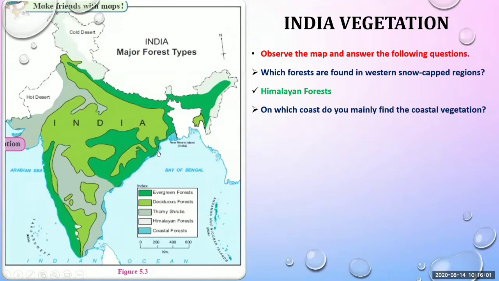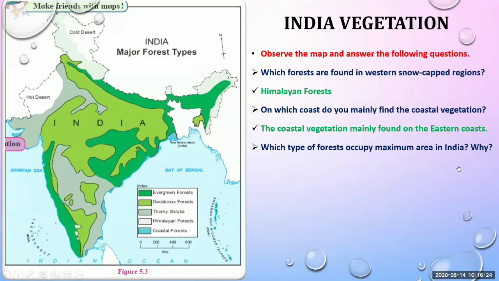This type of forest we can see on the eastern coast of India. All the eastern coast is covered by this coastal forest. The answer is that the coastal vegetation is mainly found on the eastern coast.